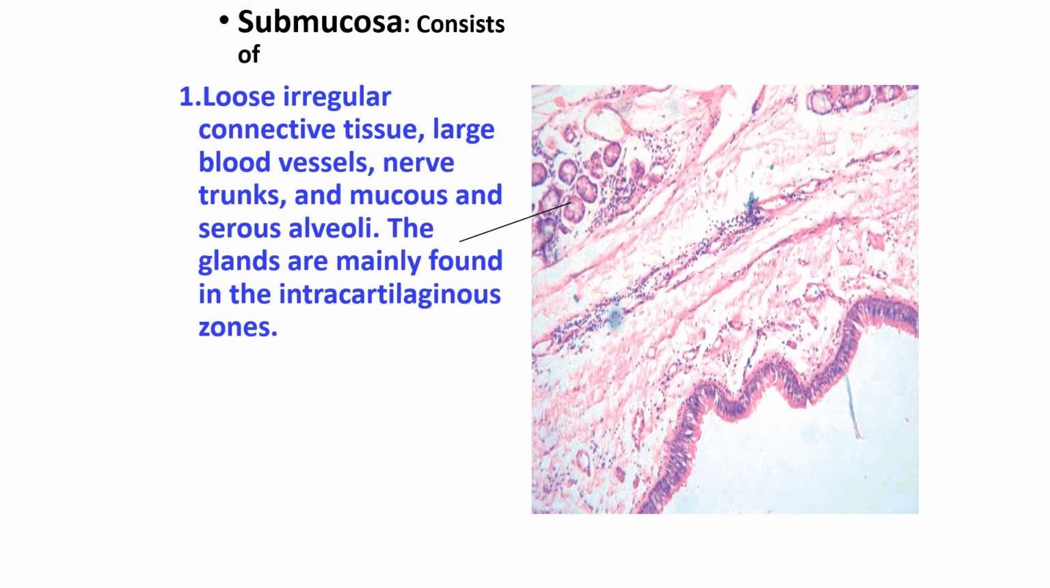The important other feature is that the muscularis mucosa is absent in the trachea. The submucosa will show loose irregular connective tissue, blood vessels, nerve fibers, and mucous and serous alveoli, glands, and the glands are mainly found in the intracartilaginous zones, that means the posterior part of the trachea.